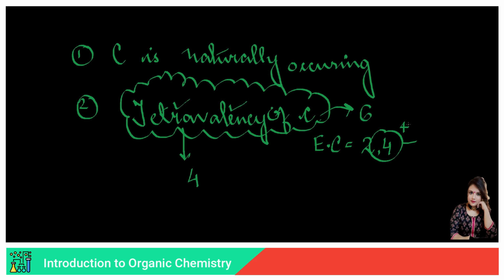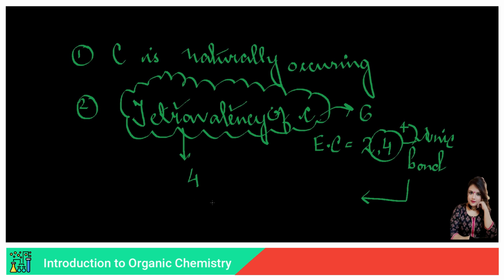And whenever there is a cation and anion together, there is a chance of ionic bond. Now, what is an ionic bond? An ionic bond is a bond where there is transfer of electrons. These are certain words we need to recapitulate before we understand the word tetravalency.